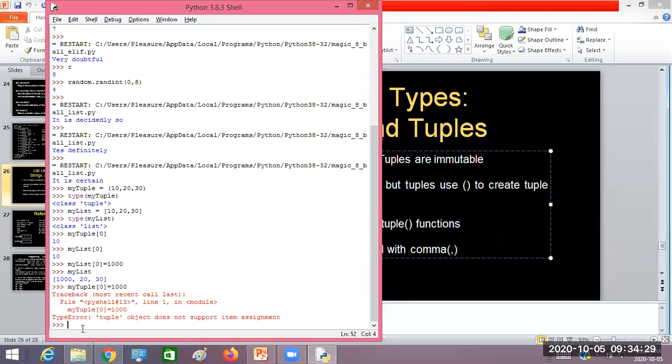What you need to understand from this feature is, for example, suppose I'm maintaining a student database. Usually the constant data of the student is the USN number, correct? The USN number of the student doesn't change, right? So that kind of data can be kept in a tuple, so that even by accident or by mistake the data cannot be modified. Are you getting my point?